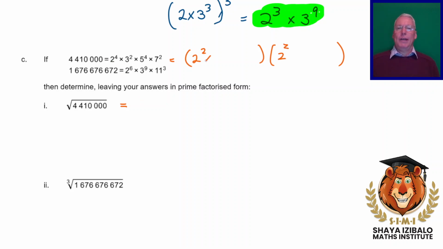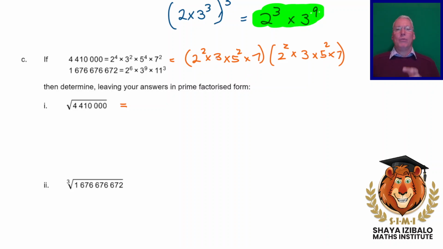How many 3s? Just 1. How many 5s? We could put 2 5s in each. And how many 7s? Just 1. So this number over here is 4,410,000, this stuff in orange.